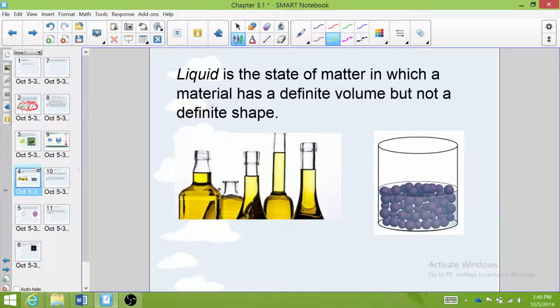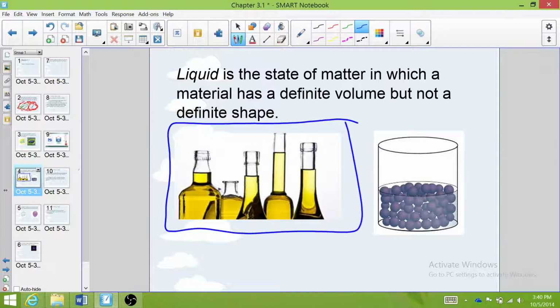Liquid is the state of matter in which a material has a definite volume, but not a definite shape. So you can see by this picture here that this liquid would fill all of these different shaped containers. It can take on the shape of whatever container it's in, but the volume will stay the same. That means a liquid is not compressible. We can't compress a liquid and make it more dense than it is, and we can't stretch it out and make it less dense than it is without causing a physical change.